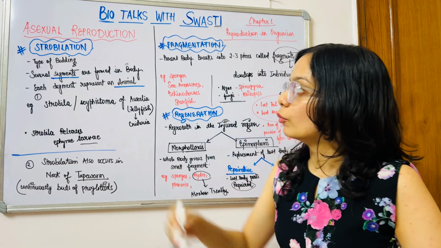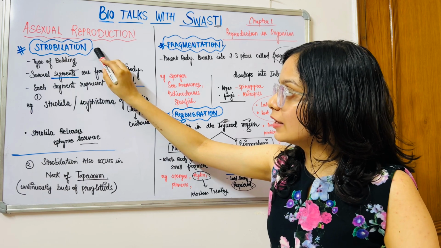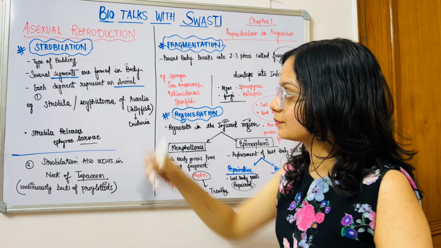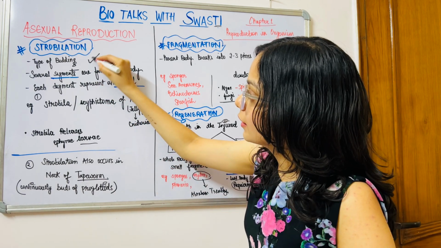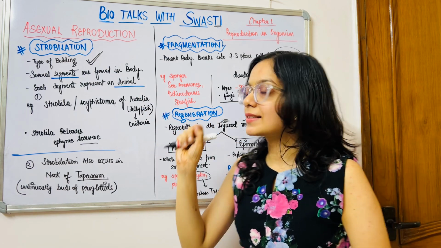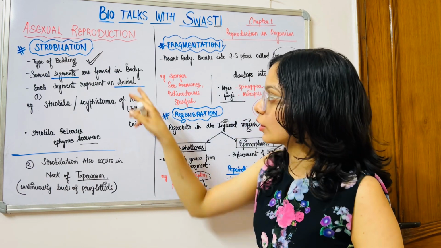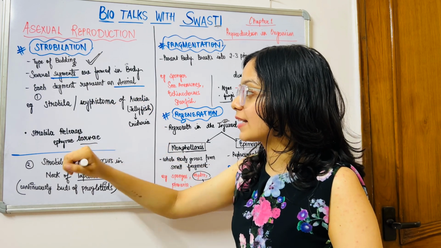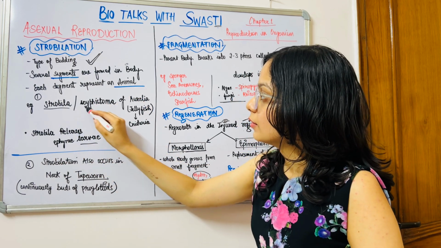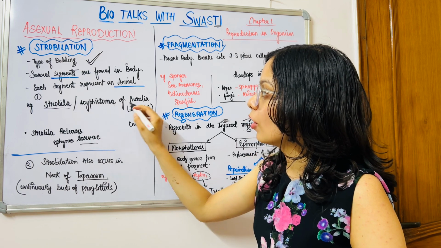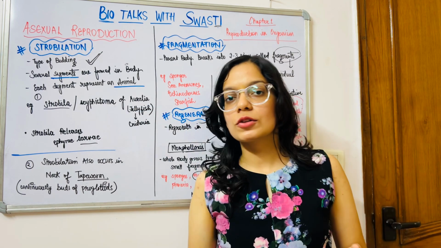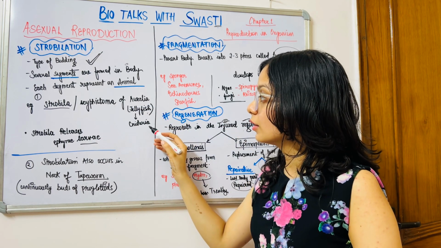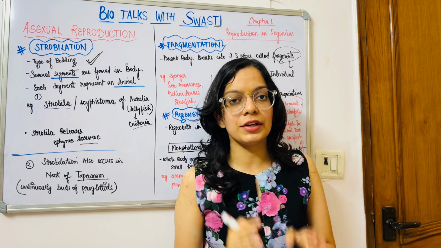Now, what is strobylation? Strobylation is a type of budding in which several segments are formed in the body and each segment represents an animal. For example, strobila or Scyphistoma of Aurelia, and Aurelia is also called jellyfish. That is part of the kingdom Cnidaria.